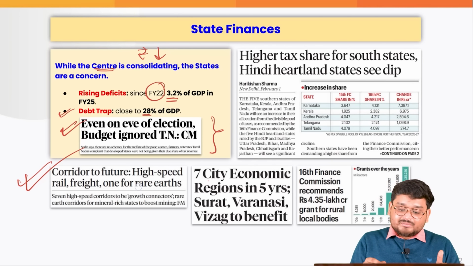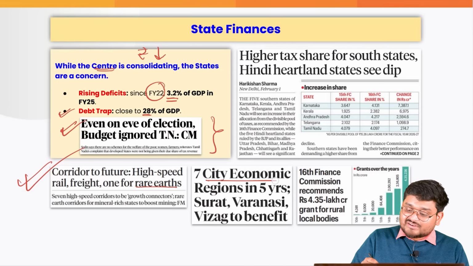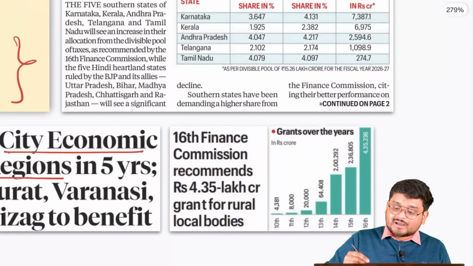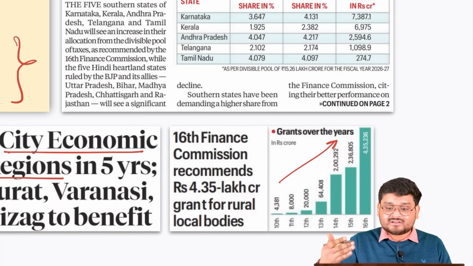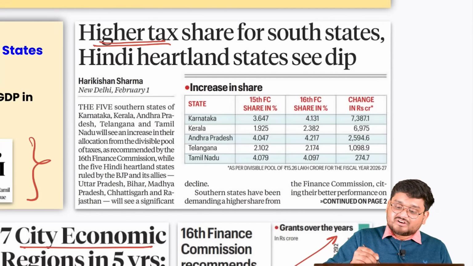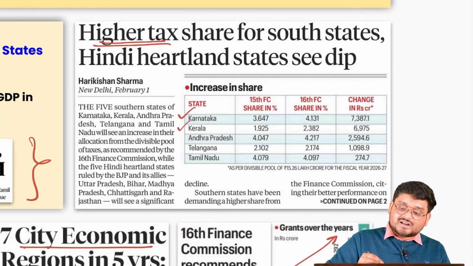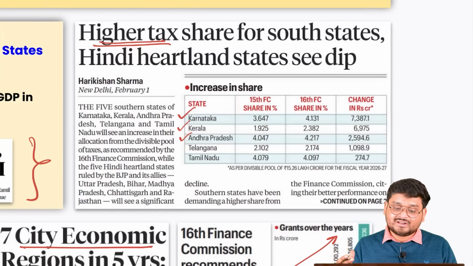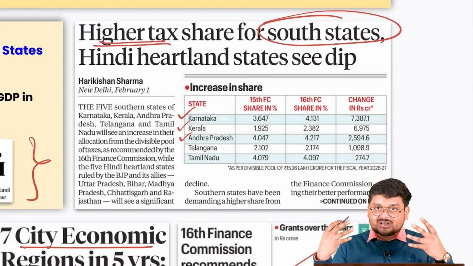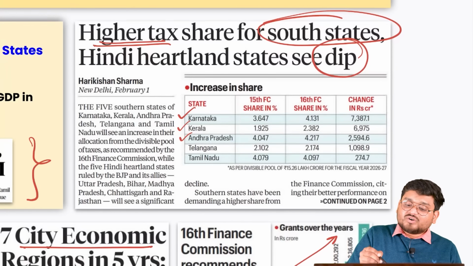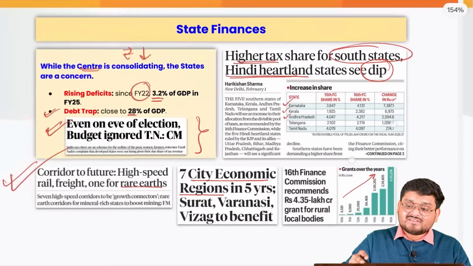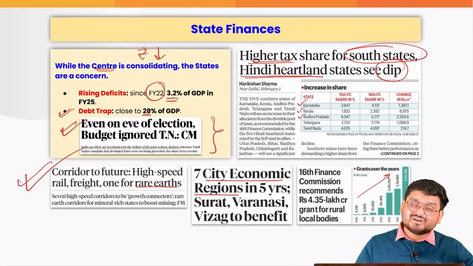For example, if we set up the rare earth initiative, right, 7 economic regions in various cities, the 16th Finance Commission has recommended grants which are only seeing an uptick. Also, if you see the 16th Finance Commission recommendations according to the various states, of Karnataka, Kerala, Andhra Pradesh and so many other states, the South Indian states are getting higher revenues from that. Also, the North Indian states, the Hindi heartland, are seeing a dip, right. So these are the other ways in which the state governments are receiving money.